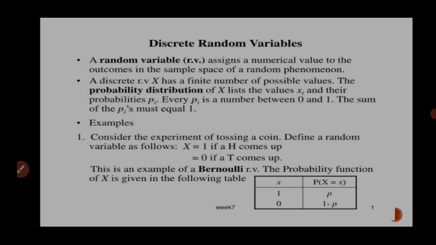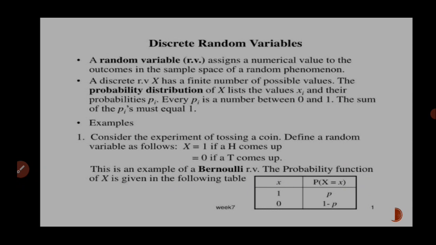Every pi is a number between 0 and 1. As you know, pi is a probability, so the probability of any event ranges from 0 to 1. The sum of pi must be equal to 1. All the probabilities of the sample space will sum to 1. We will understand this again with an example.